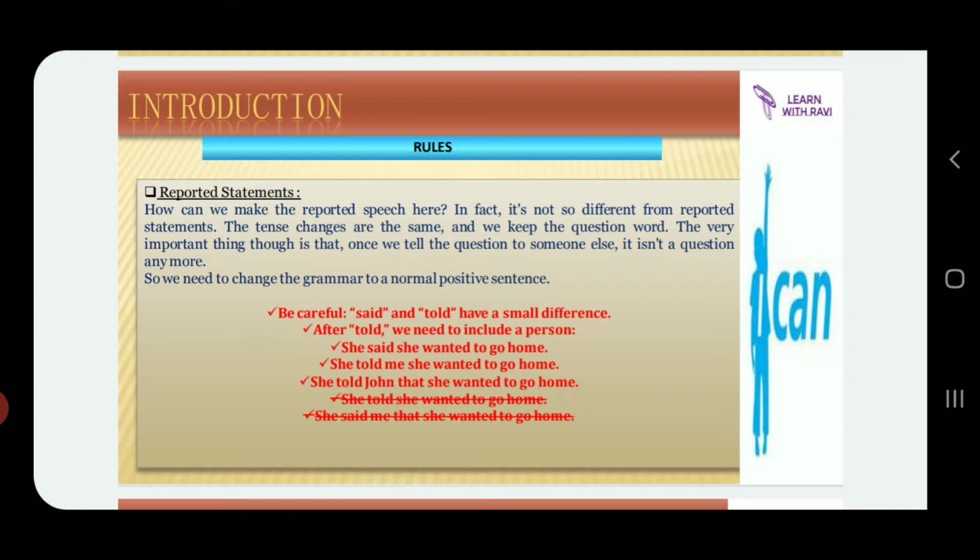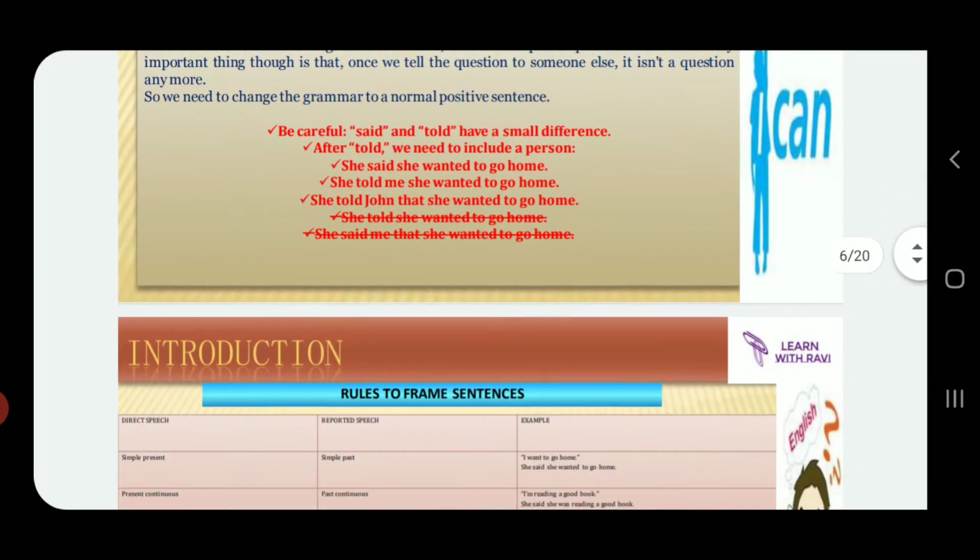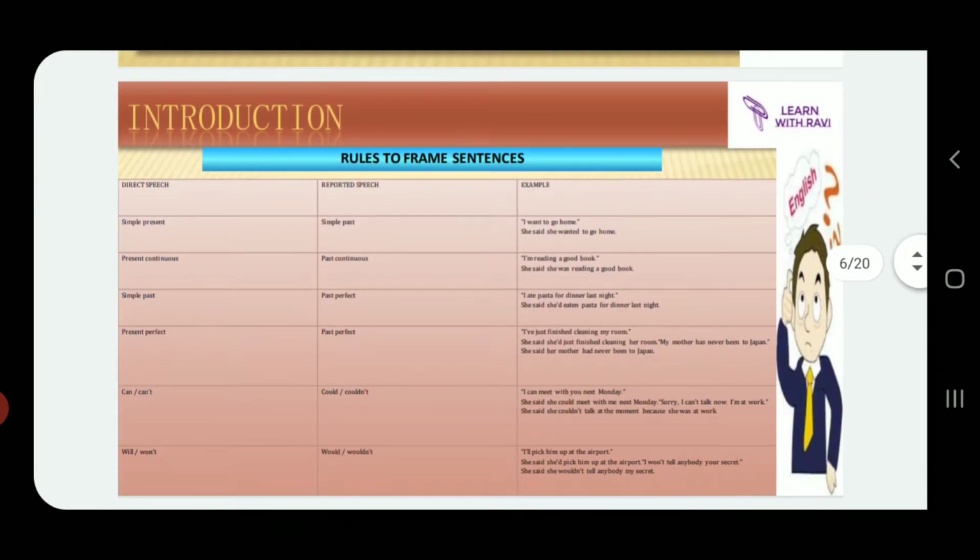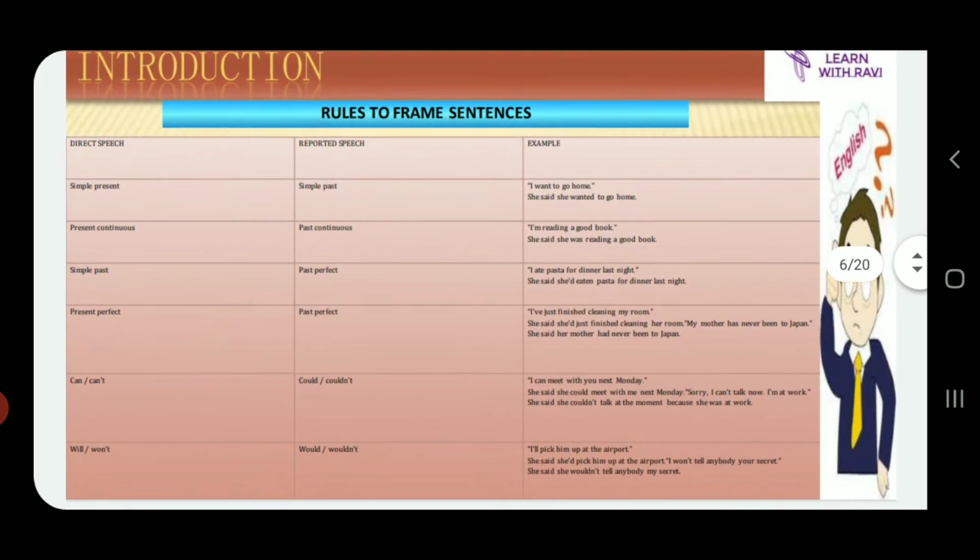Now what could be wrong? She told she wanted to go home. After told, you cannot leave out the person. She said me that she wanted to go home. After said, you cannot use the second person. And these are the basic important rules, guys.